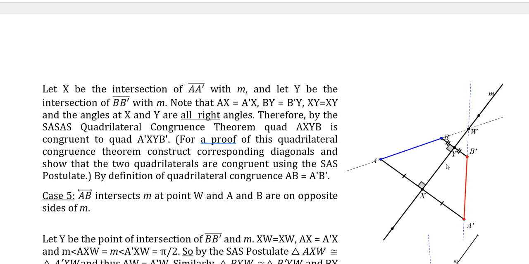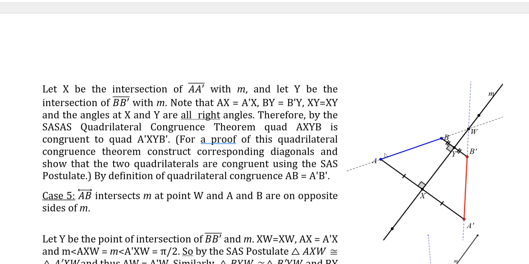Well, we have a quadrilateral with, okay, look at these two quadrilaterals right here: AXYB, and that should be A prime XYB prime. They both have right angles here. They have line segments here and here congruent, one here and there congruent. So you've got side, angle, side, angle, side. We proved earlier that that's enough to make the two quadrilaterals congruent.